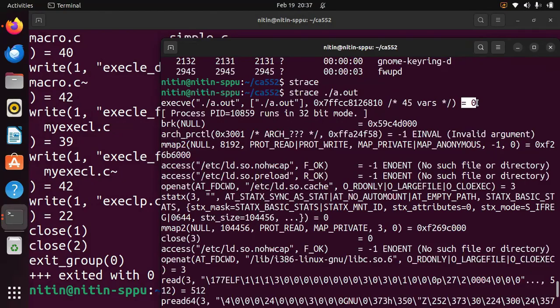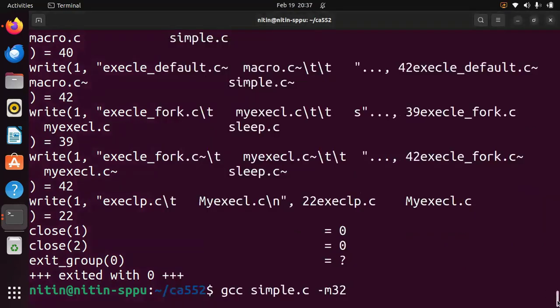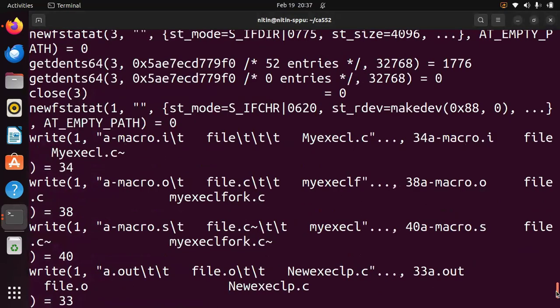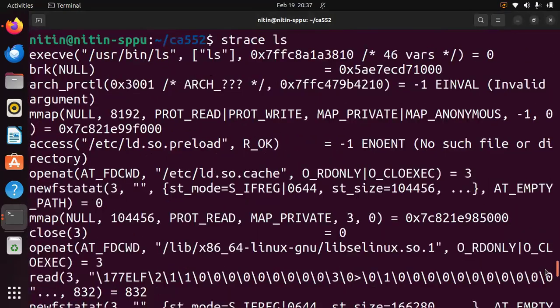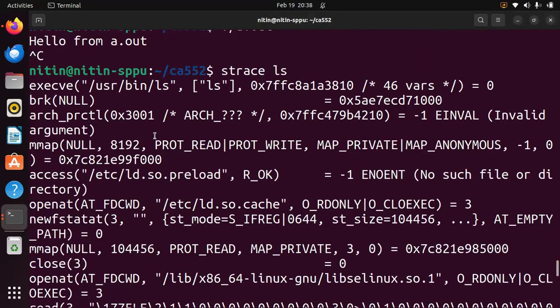Now, for example, if I have to strace a shell command like ls, what we did was we tried the same thing with ls here, strace ls. This is the complete ls program which got executed here. If I go slowly up, you should see this. When we typed ls, execve shows /bin/ls or /usr/bin/ls. The shell searched the path and found, say, /usr/bin and then called execve. Again, execve is the final execution step.